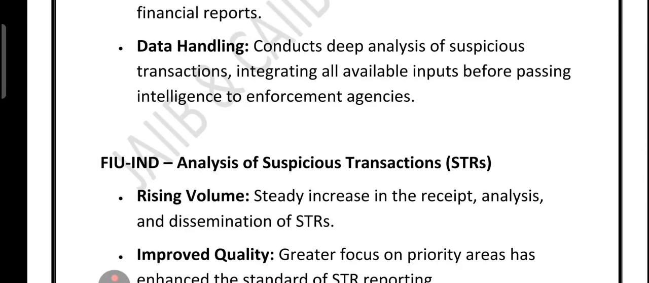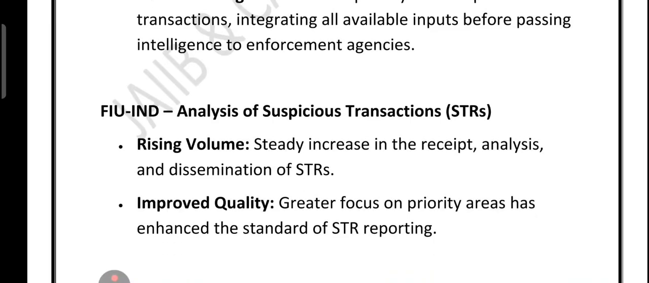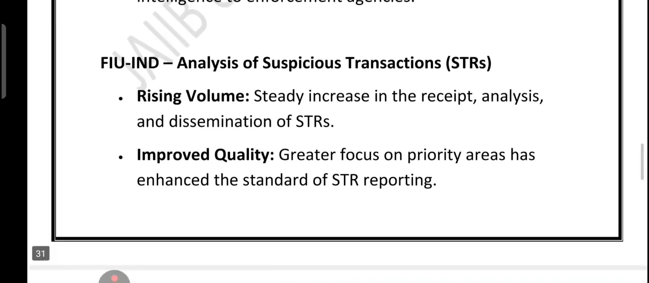Now friends, let's switch our focus to the FIU-IND analysis of the STR. So basically, what are the key trends? Have a look. Rising volume means a continuous increase in STR receipts. Then you have improved quality, which means a focus on priority sectors and an improved standard of reporting.